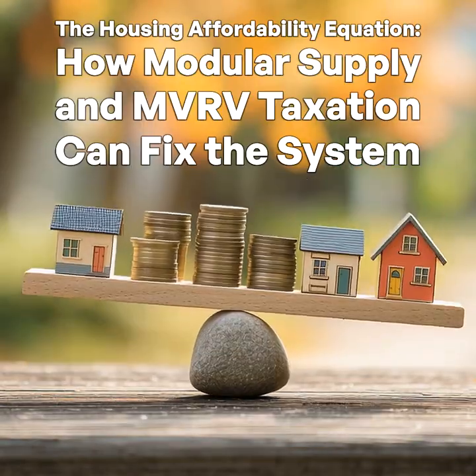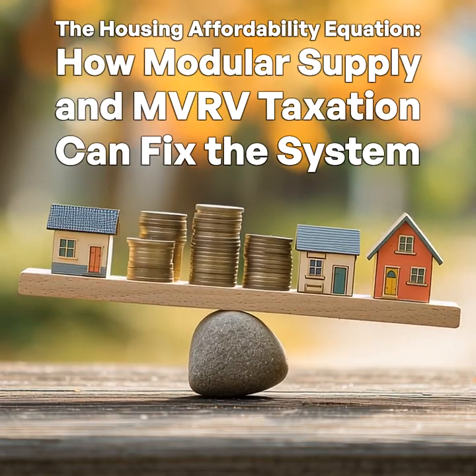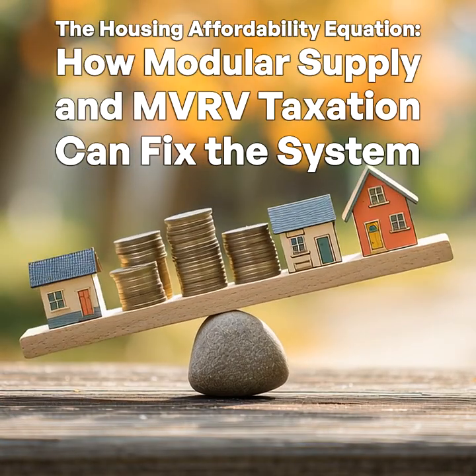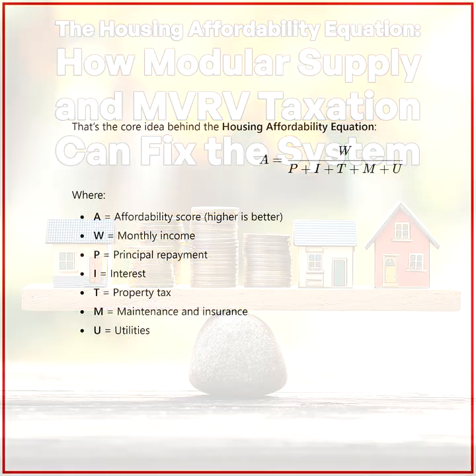M. Maintenance and insurance. This includes everything from roof repairs to rising insurance premiums, both of which are escalating due to aging housing stock, climate change, including flood and fire zones, and material shortages. But modular housing offers a powerful countertrend: lower maintenance costs due to new builds and standardized parts, better resilience with modern materials and climate adaptation, and predictable upkeep through factory-controlled quality assurance. This variable shrinks under prefab logic, which also lightens the ownership burden.